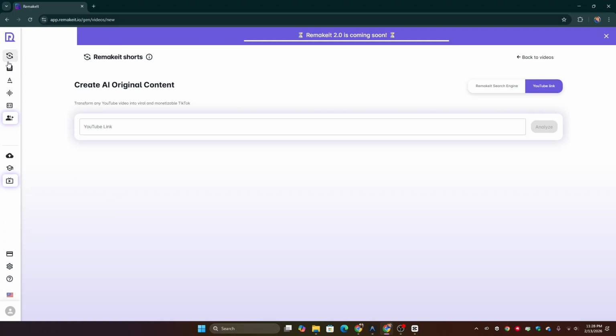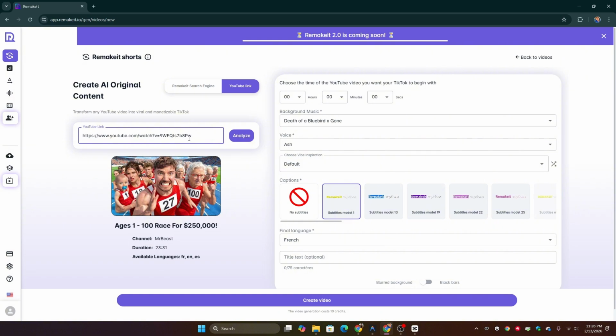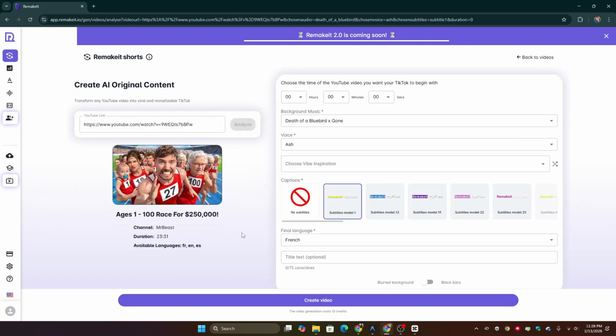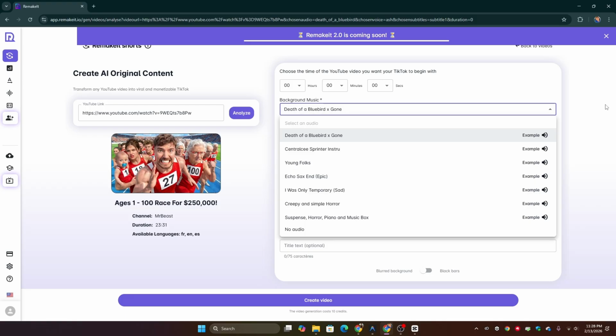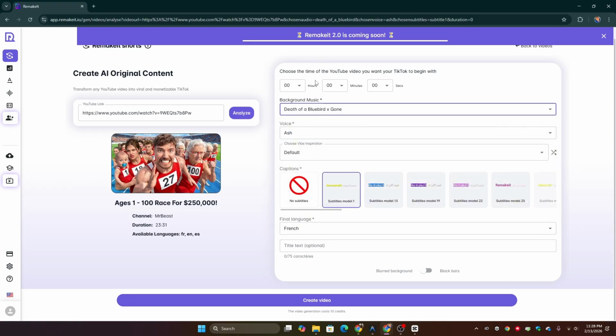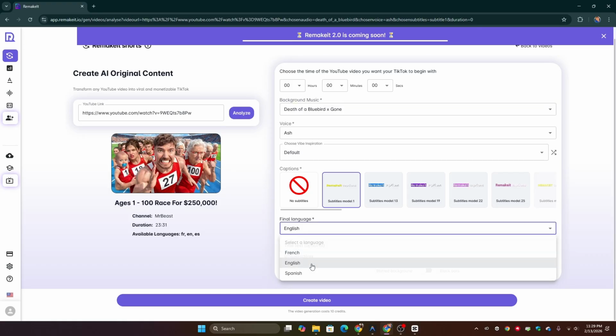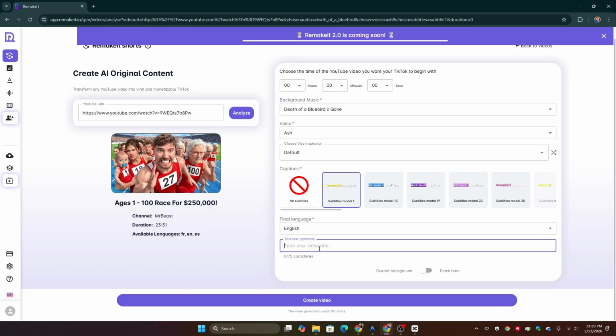So guys, after that you will go for make it shorts, then just type here the link and then go for analyze. After getting the analysis, you will have the background music. You can change it to whatever you want. You can choose some elements, keys and so on. The filter, the final language that you want, you can also add another title.